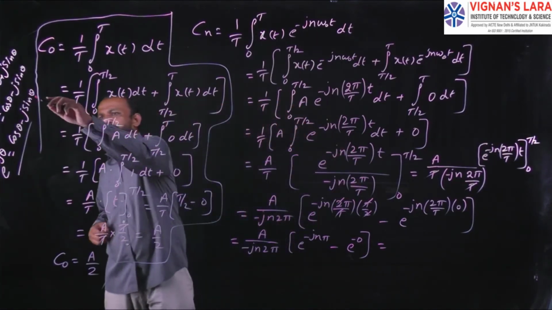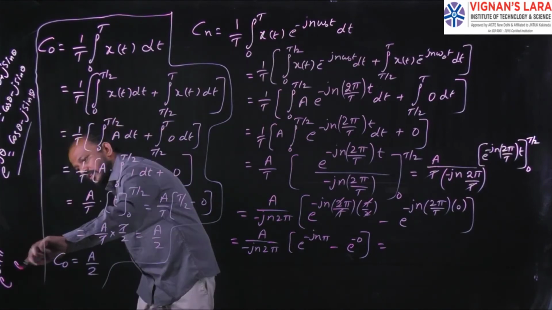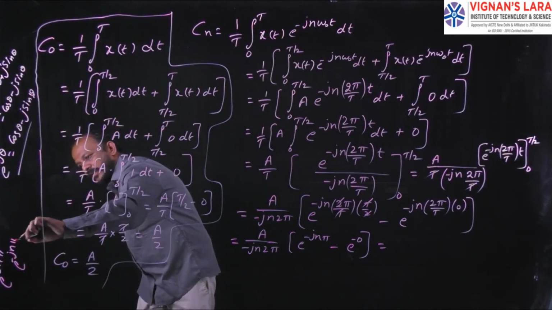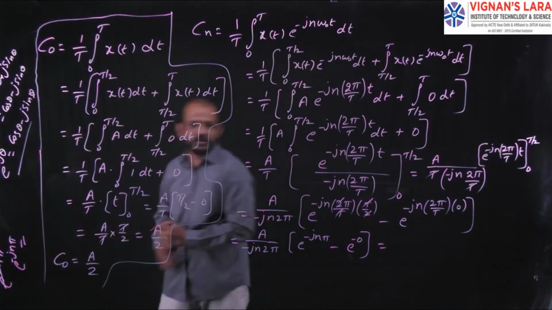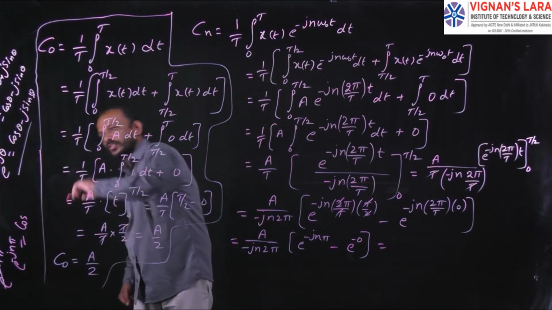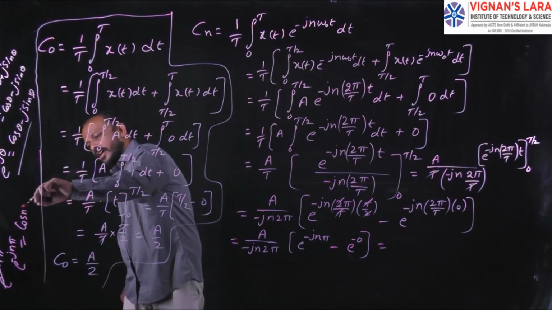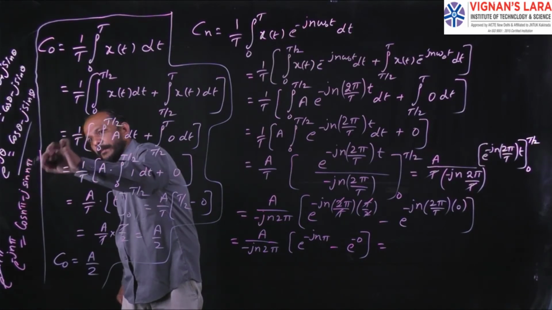So simply you can write like this: e power minus j n pi will be equal to cos n pi minus j sin n pi.